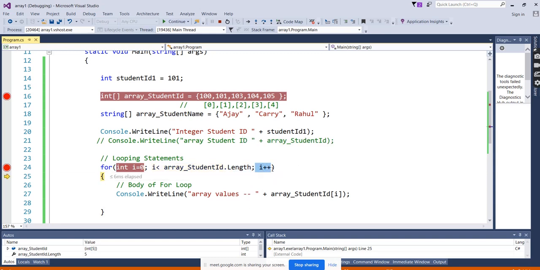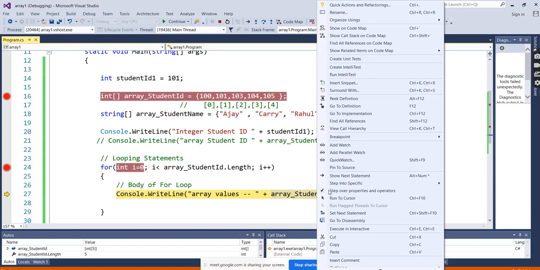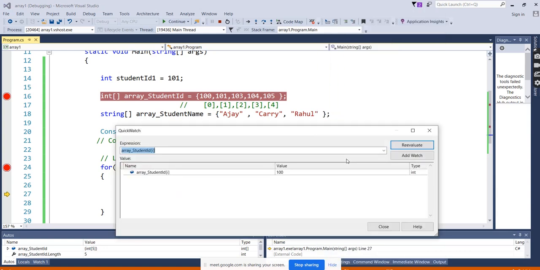Further, as we discussed in the for loop very deeply, the iterator does not run for the first time. For the first time, it will check only the initialization value and condition. If the condition is satisfied, it will come in. The iterator will not come into the picture for the first time. What is the value here? 0. What is stored at index 0? 100. If you want to see, select this part. For every step, see the debugger values and the quick watch, and it will become clear what is happening internally. Only one value I got, not all. Why? Because I'm passing the ith value. What is the ith value? 0. Array of 0 is 100.